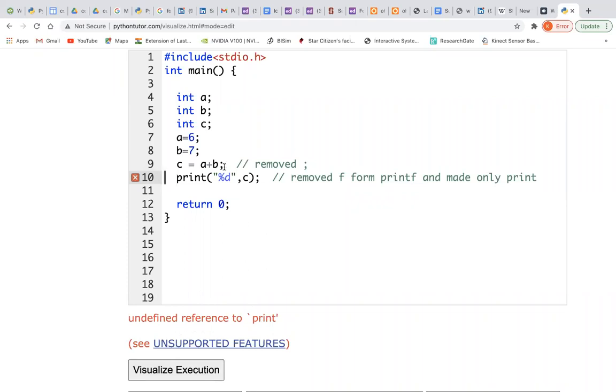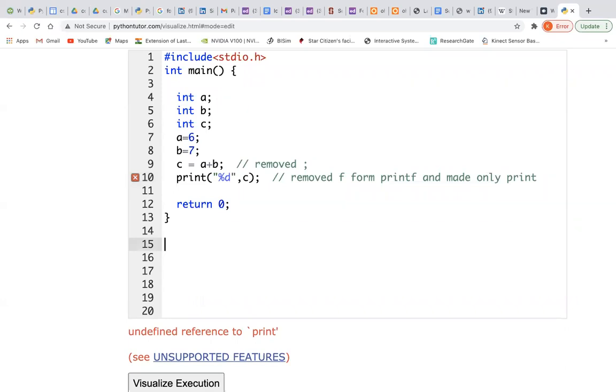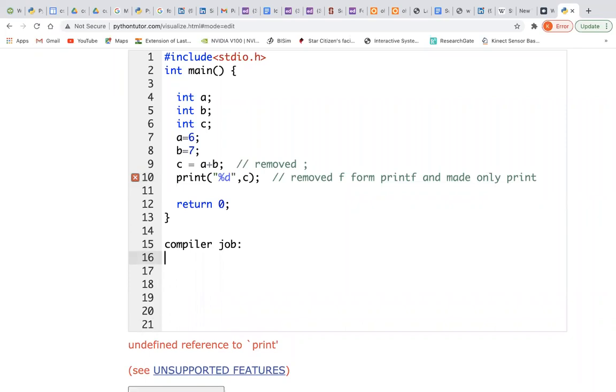So one thing is that it is checking the syntax. The other thing is that it is checking for spellings. So that means, let us say what the compiler's job is. Compiler job, first step that we have seen now is to check for syntax and spell checks.